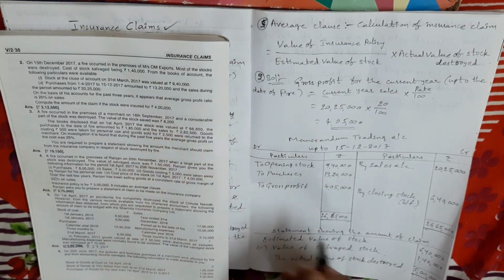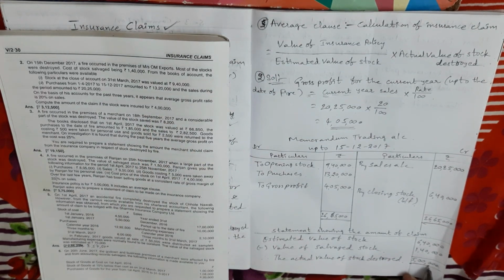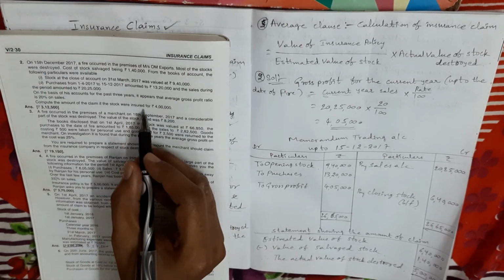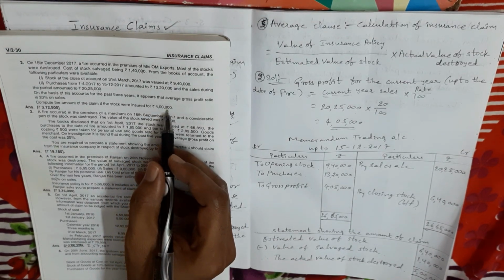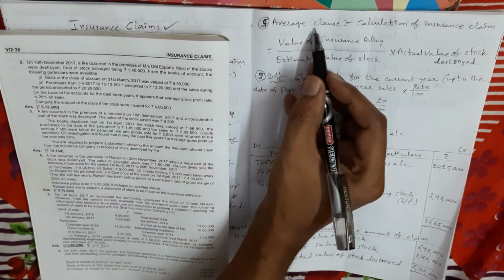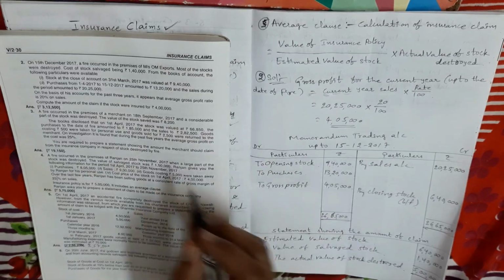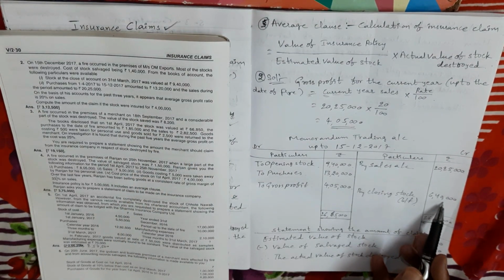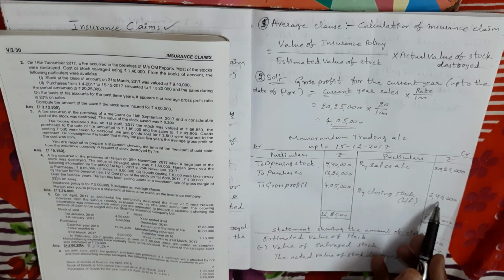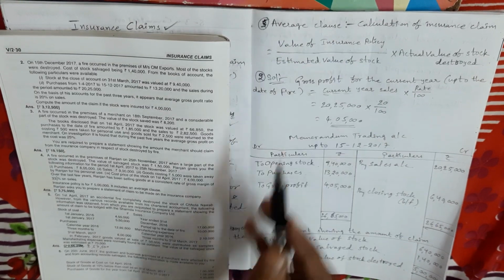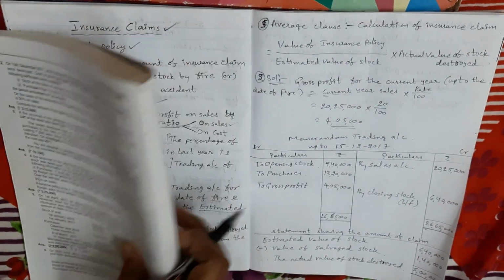So this 5 lakhs only we take as the insurance claim amount. But in the problem the insurance amount is given, an insurance policy amount of 4 lakhs rupees. So if the insurance policy amount is given, we apply the average clause, because we are comparing to the insurance claim. The estimated value of stock is more. If the estimated value of stock is more, we apply the average clause.